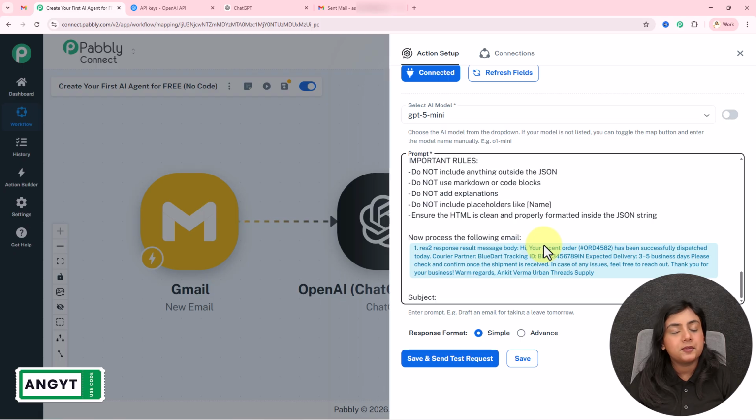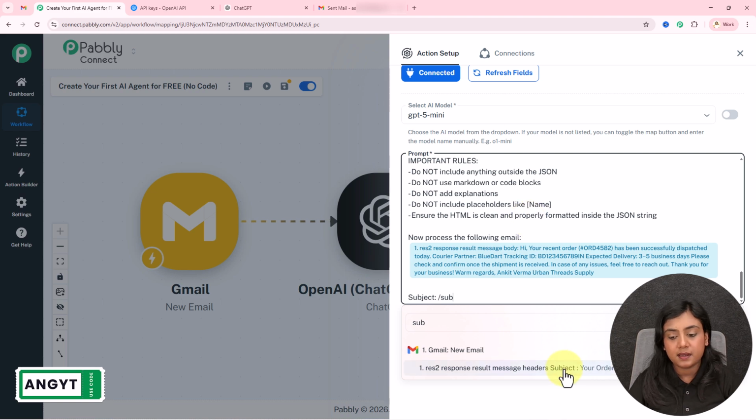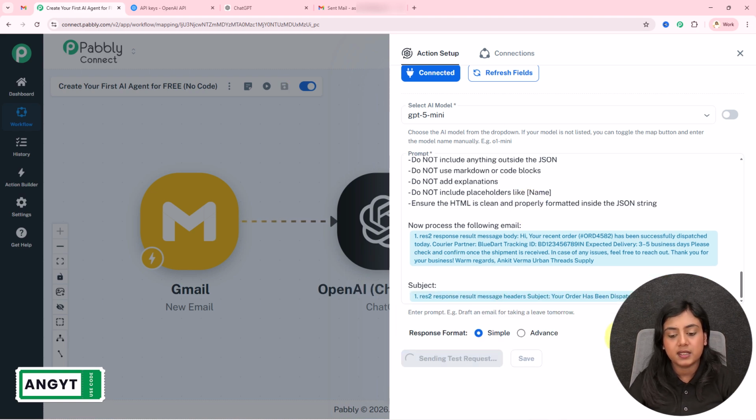And as I've mapped this data, the data has now become dynamic. That means now whenever a new response is captured of an email in my previous step, automatically the new data will be updated in place of this mapped data. In a similar manner, I will map the data of the subject and click on this save and send test